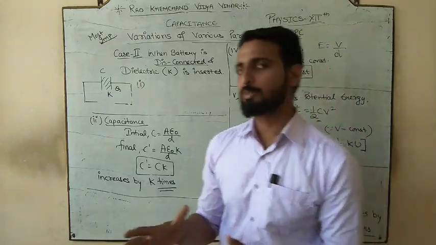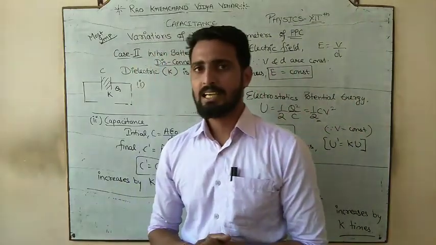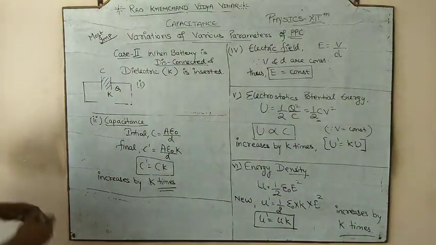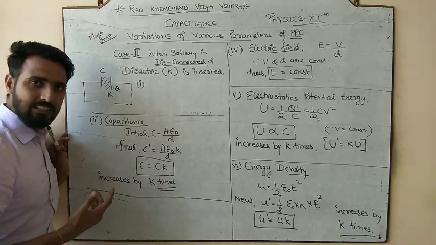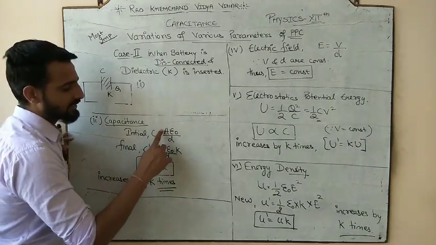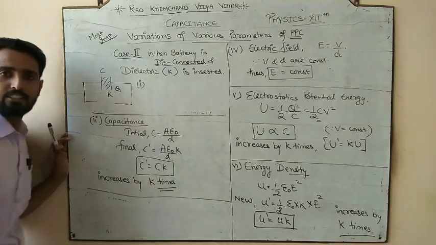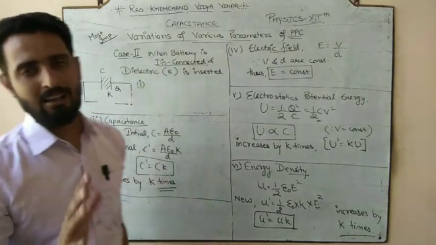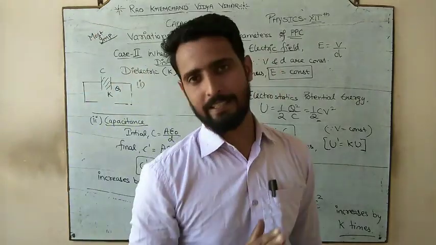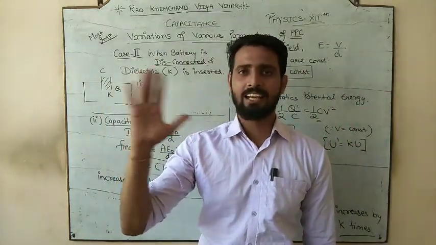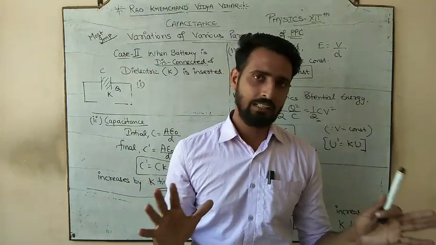That how much water is being stored? 500 liter. Now if we insert a medium of dielectric constant K, check this out. If I insert a medium, the initial capacitance was A epsilon naught by D, and by adding the medium, capacitance increases. So initially my water tank was of 1000 liter. That was the capacity of my water tank, and that water tank contains 500 liter by the pump.